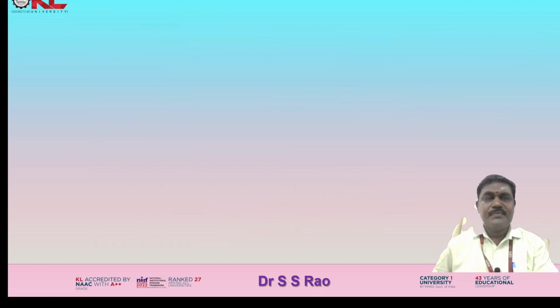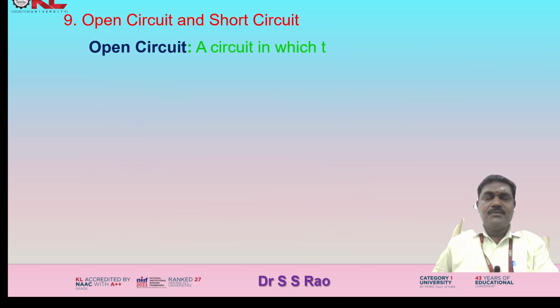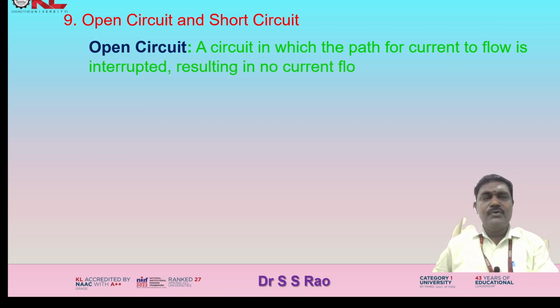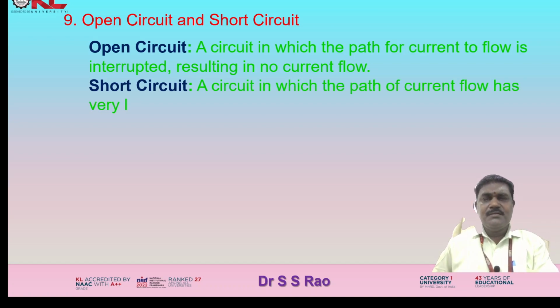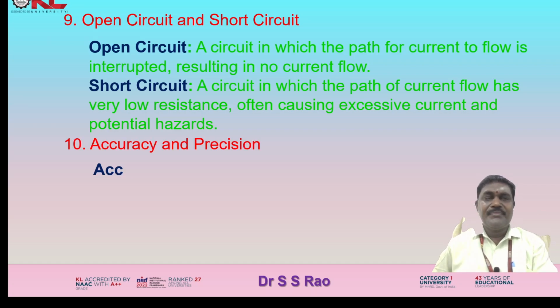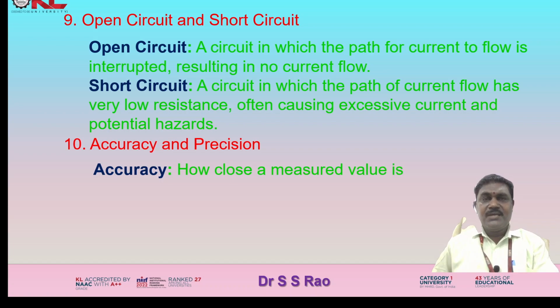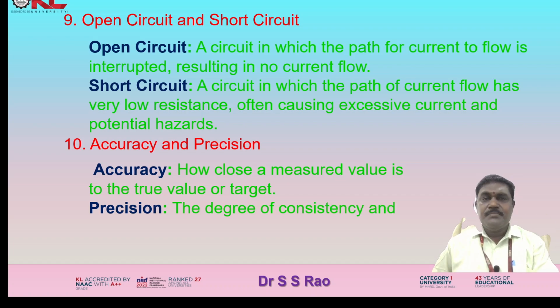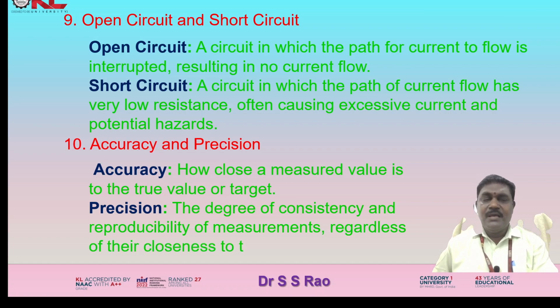Open circuit and short circuit. Open circuit, a circuit in which the path for current to flow is interrupted, resulting in no current flow. Short circuit, a circuit in which the path of current flow has very low resistance, often causing excessive current and potential hazards. Accuracy and precision. Accuracy, how close a measured value is to the true value or target. Precision, the degree of consistency and reproducibility of measurements regardless of their closeness to the true value.